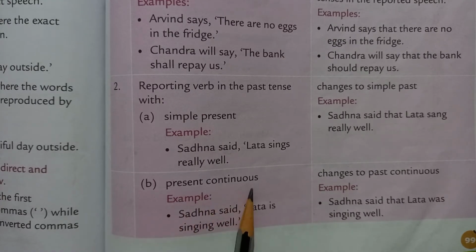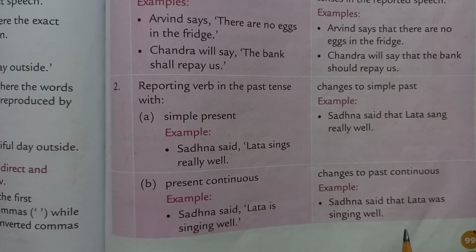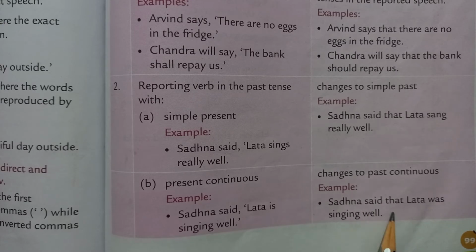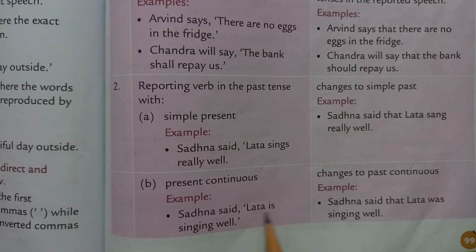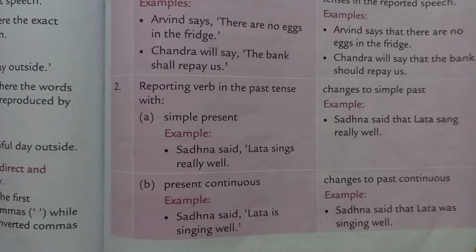Now present continuous. Sadhna said, Lata is singing well. Now here is singing, present continuous. Now how will you write it in indirect speech? Sadhna said that Lata was singing well. Here the verb will change into past continuous. Here it is present continuous and that will be changed into past continuous, that is, was singing well.